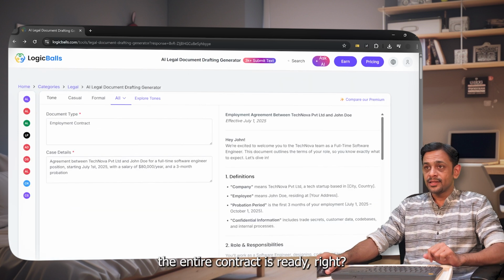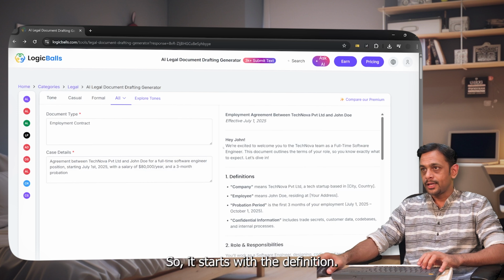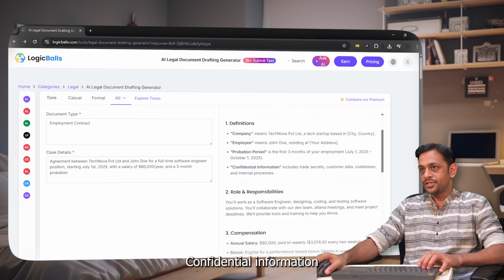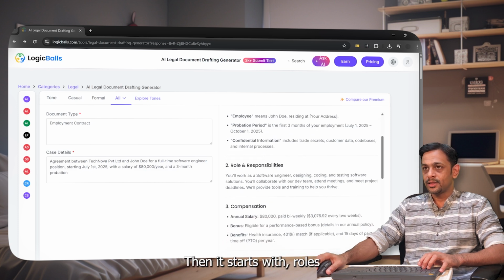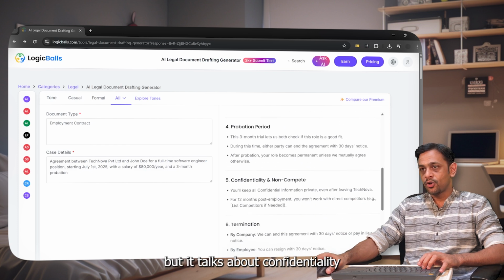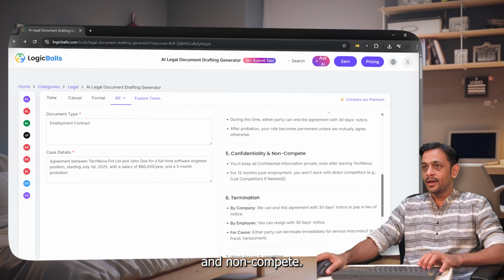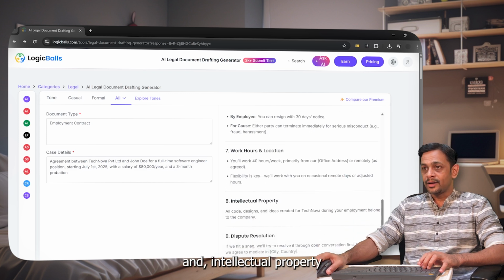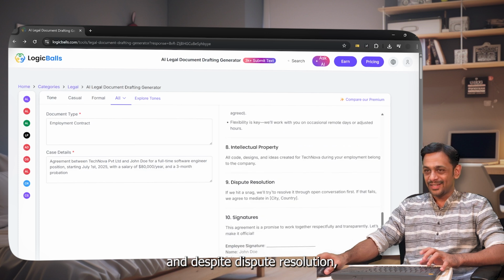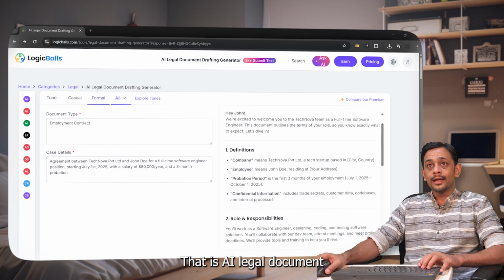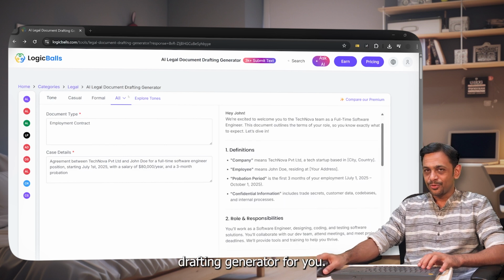So within seconds, the entire contract is ready, right? So it starts with the definition: what is company, what is employee, what is probation period, right? Confidential information, and so on and so forth. Then it starts with roles and responsibility. It talks about the compensation. It talks about probation period. It talks about confidentiality and non-compete. It talks about termination. It talks about work hours and location, and intellectual property, dispute resolution, signature, and everything is done, right? That is AI legal document drafting generator for you.